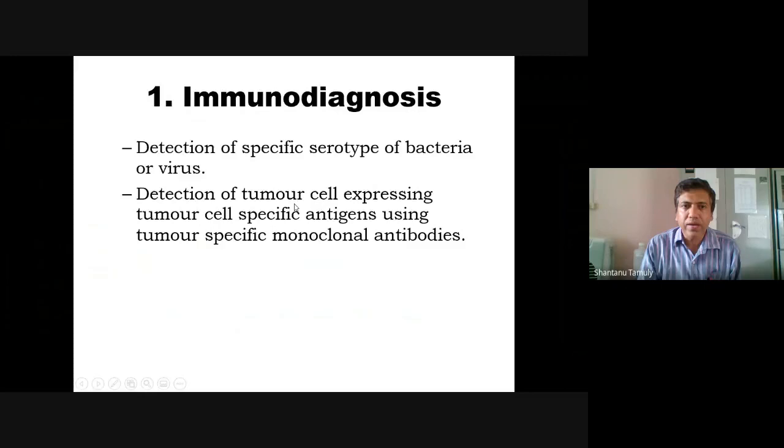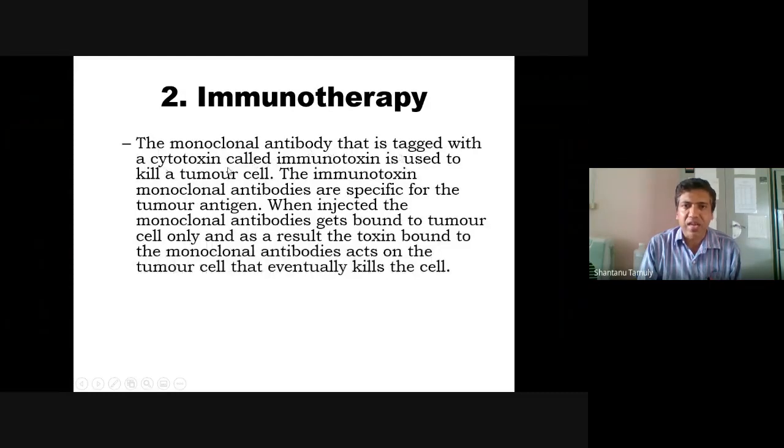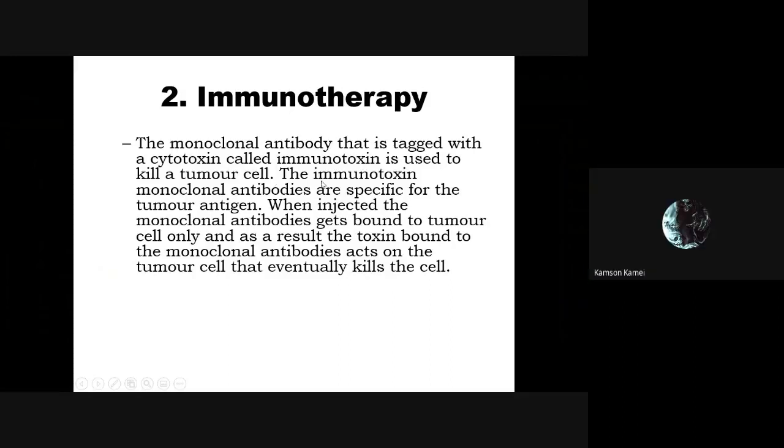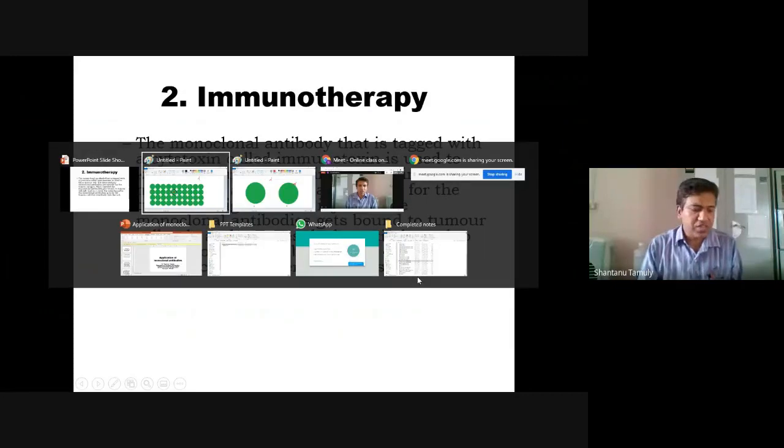So let's go ahead. Another application of monoclonal antibodies: monoclonal antibodies as an immunotherapy. What is that? A monoclonal antibody that is tagged with a cytotoxin called immunotoxin is used to kill a tumor cell. Immunotoxin monoclonal antibodies are specific for a tumor antigen. When injected, the monoclonal antibody gets bound to the tumor cell, and as a result, the toxin bound to the monoclonal antibody acts on the tumor cell that eventually kills the cell. So let me give the explanation here.